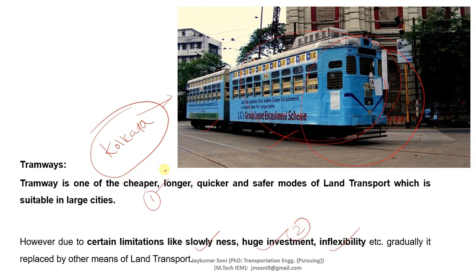But whenever trams are provided in large numbers, ultimately it becomes cheaper. If small operations of tram transportation are provided, then huge investment is required. So this was about tramways. Now, one of the most hot favorite transportation systems, which is railway.